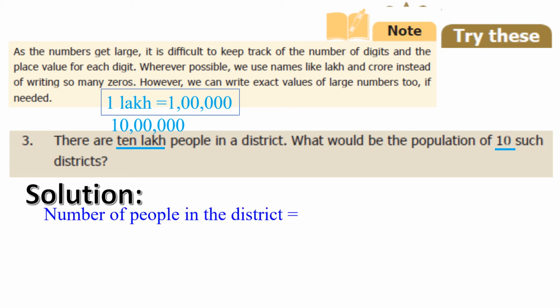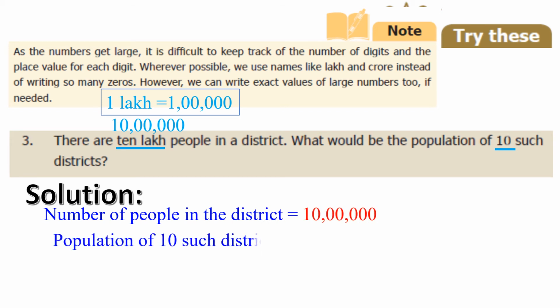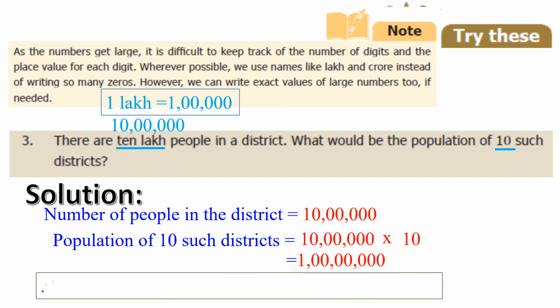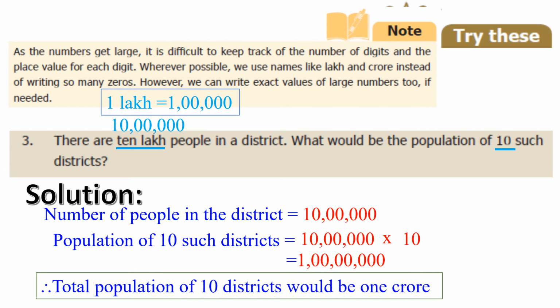The number of people in the district is equal to 10 lakh, and the population of 10 such districts is equal to 10 lakh into 10, right? So just join one 0, that will be the answer, isn't it? So this, we have one name. Yes, the total population of 10 districts would be 1 crore. Just check it, the zeros after 1. Here we have 7 zeros, isn't it? So sure, its name is crore.